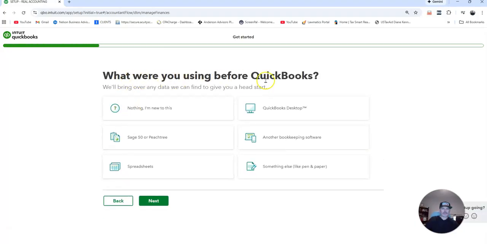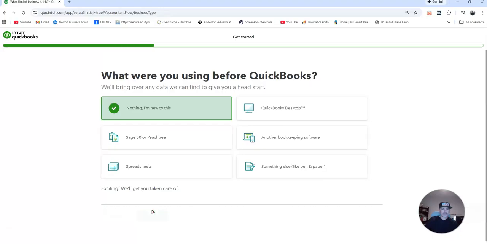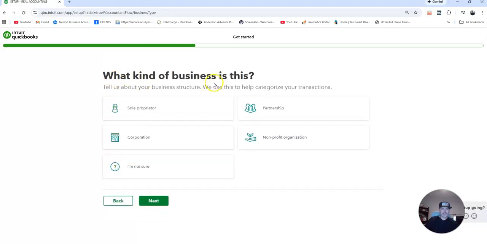And then what were you using before QuickBooks? They probably just want a little bit of data. So you can just answer these questions, but really they shouldn't have too much bearing on what you're going to choose. So it's probably just more for their back end of knowing where people come from. So I'm just going to put nothing. I'm new to this.